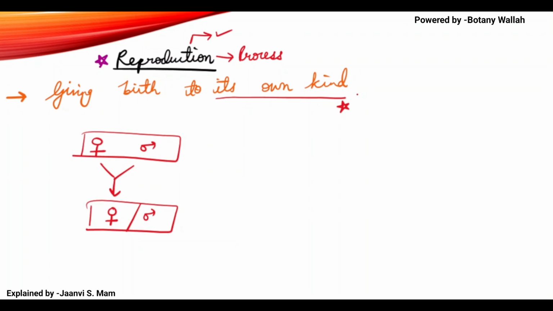Coming to the next part, why reproduction is important. To maintain the continuity of life on planet Earth, there must always be a continuation of life, a continuation of species.